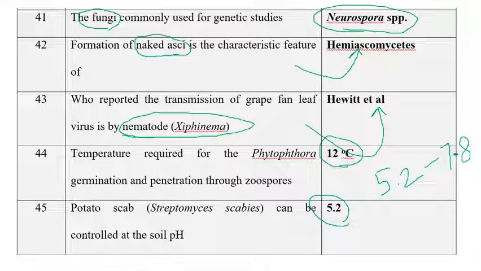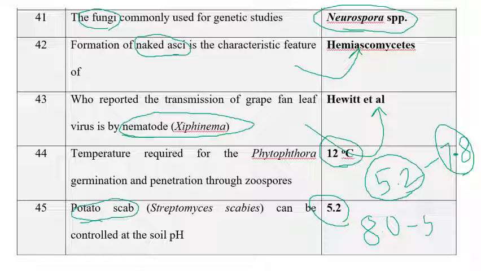That's why application of lime can be recommended for the control of club root of cabbage. Club root of cabbage can be severe at pH 5.2 and controlled at 7.8, whereas potato scab can be severe at pH 8, and it can be controlled if the soil pH is reduced to 5.2. How can we reduce the soil pH? If we apply gypsum, that can reduce the soil pH.